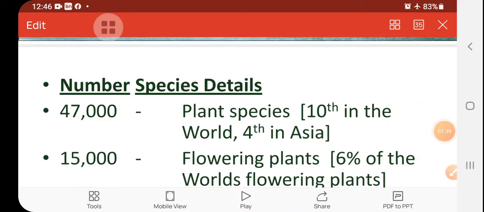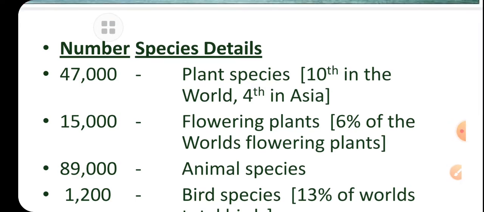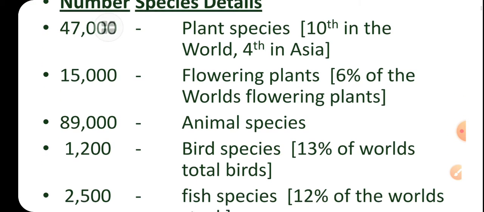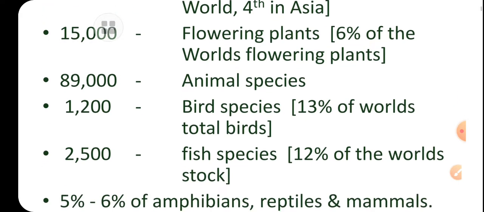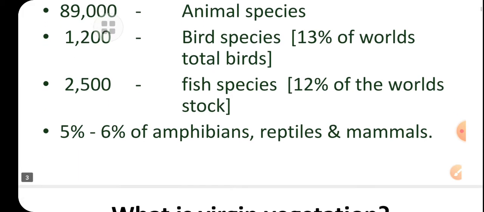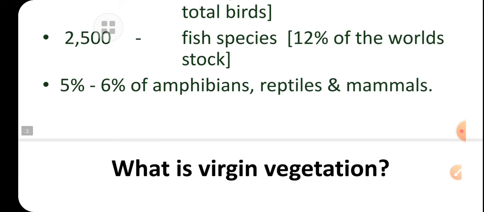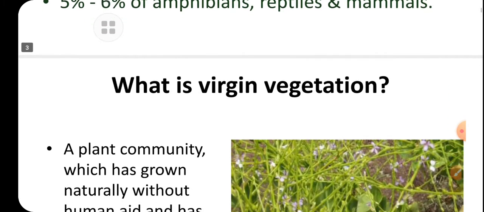Here you can see the number of species: 47,000 plant species, that is 10th in the world and 4th in Asia. Then 15,000 flowering plants, 6% of the world's flowering plants, 89,000 animal species, 1200 bird species, 13% of the world's total birds, 2500 fish species, 12% of the world's total stock. And 5 to 6% of amphibians, reptiles and mammals are found in the country.